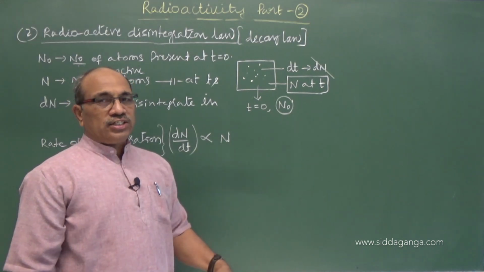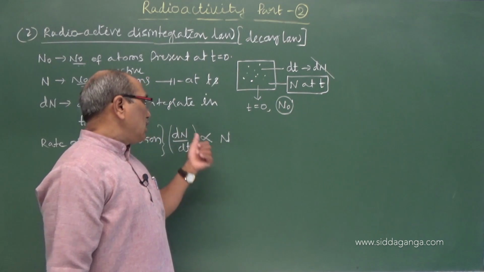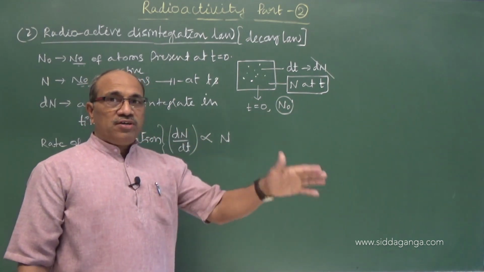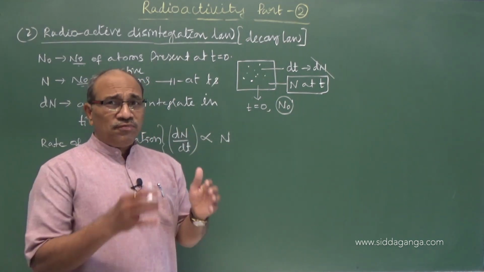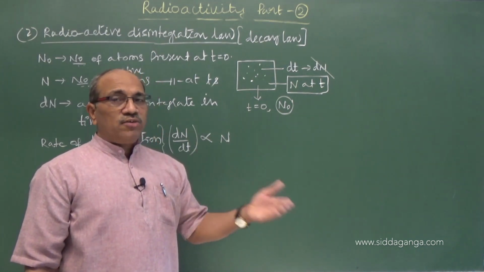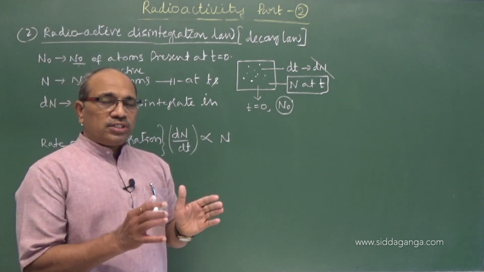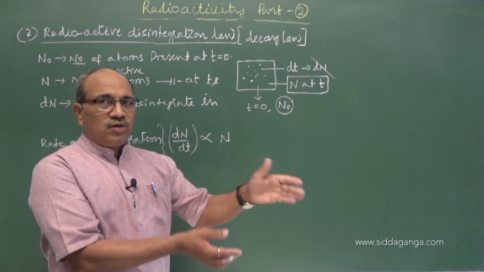If there are 1000 atoms, the rate of disintegration may be 500 per hour. If we have 500, in the same 1 hour we cannot find 500 atoms decaying. When 1000, we got 500 atoms decayed in 1 hour.